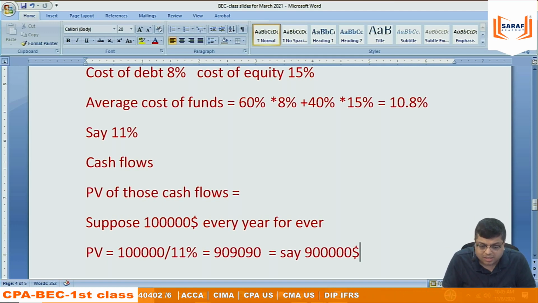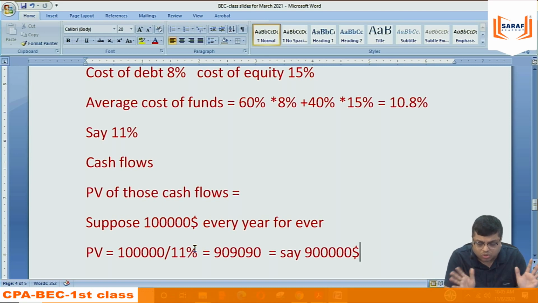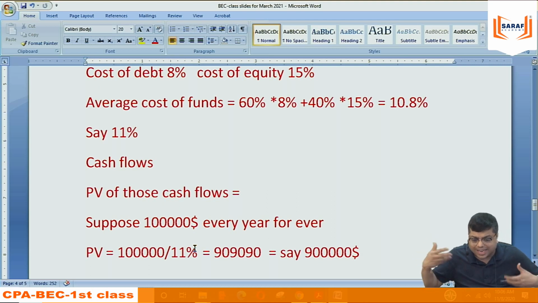The earnings which I am going to generate, the cash flow which I am going to generate in my business, divided by 11%. Neeraj or anybody, if you are not understanding, we will understand that. For the time being, I have not taught time value of money. Don't worry. For the time being, I am giving a basic introduction. We have to study how to calculate 8%, 15%, everything. But if we start doing technical study without any concept, there is no purpose of study. So first of all, I am going into why this is there in the syllabus.